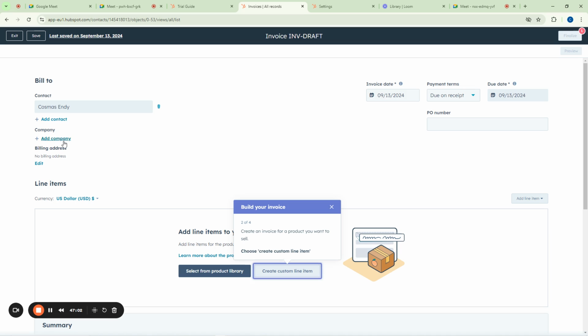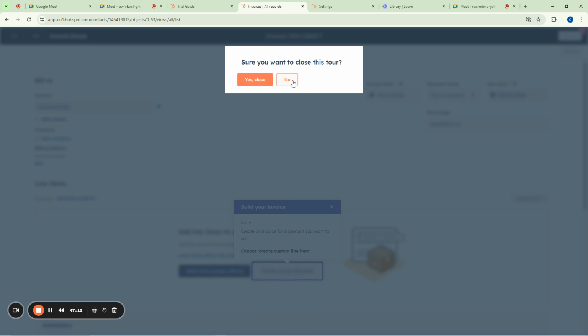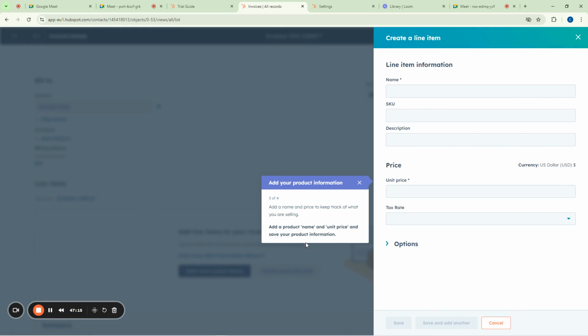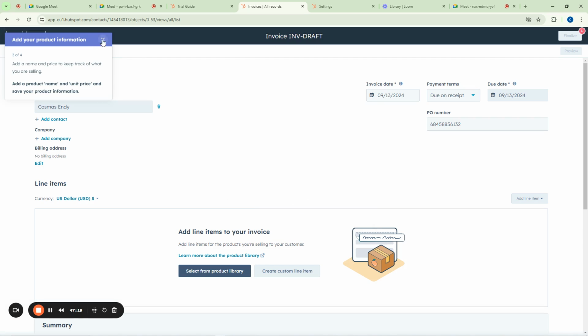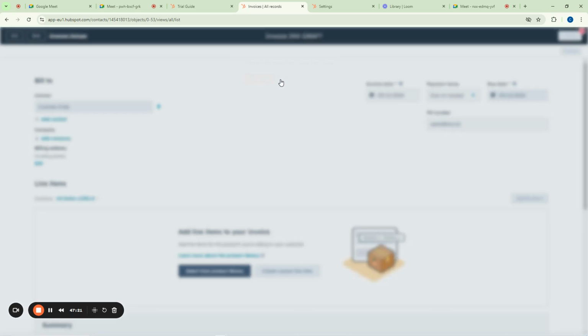Continue. So we have actually selected our customer's name, and then this is now going to be where we put our invoice number. So let's just say invoice number blah blah blah, and then what did this person buy? We'll now come here and enter them from our product library.